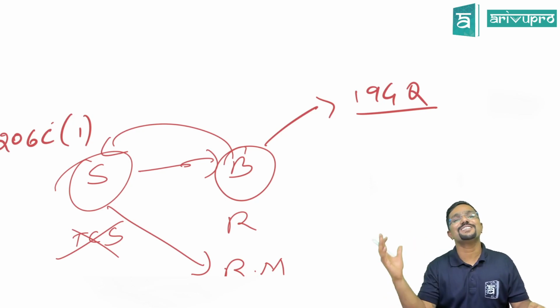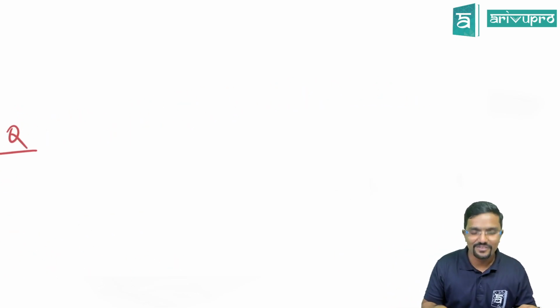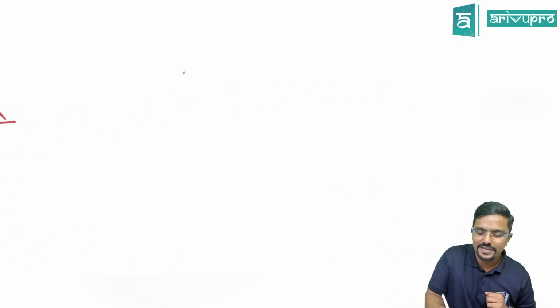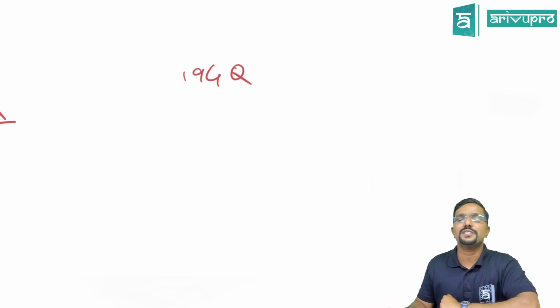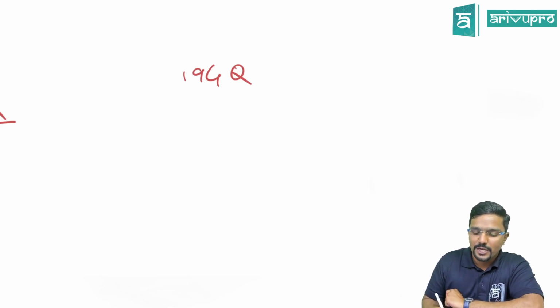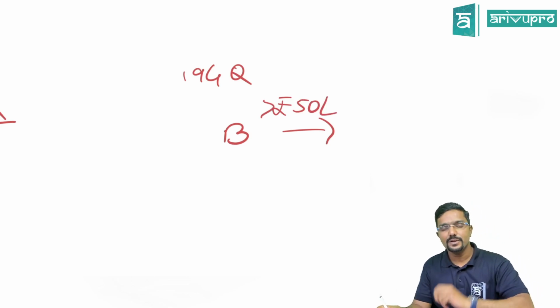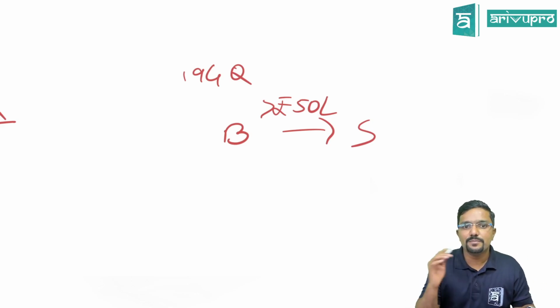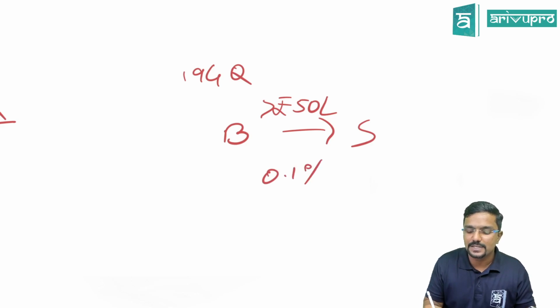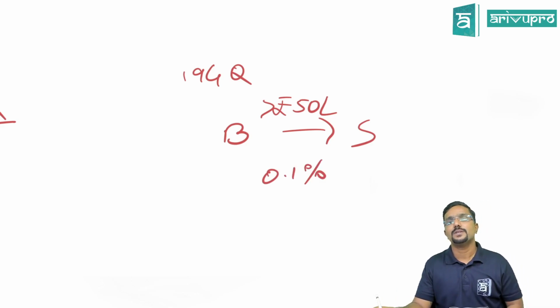Now, sir, what is section 194Q? Let us just recall. This is nothing new. We already discussed it, but I will quickly give a reference. As per section 194Q, if a buyer has purchased goods worth more than 50 lakh in a year from the seller, then when he is making the payment in excess of 50 lakh, he has to deduct TDS at 0.1%.